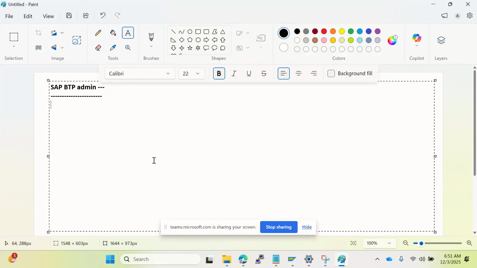Okay. So coming to one more thing I want to clarify. Rise with SAP. I just want to highlight this point also. What is meant by Rise with SAP here, right? What is the relationship between Rise with SAP and BTP?